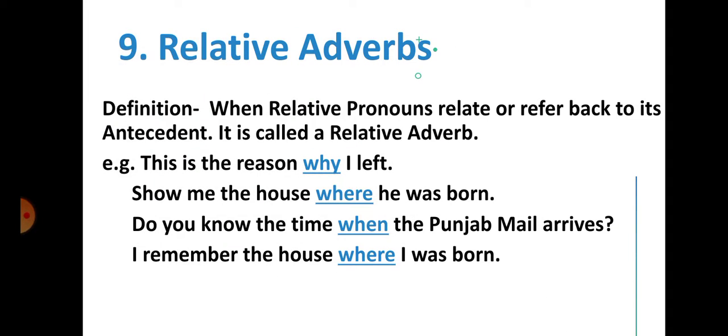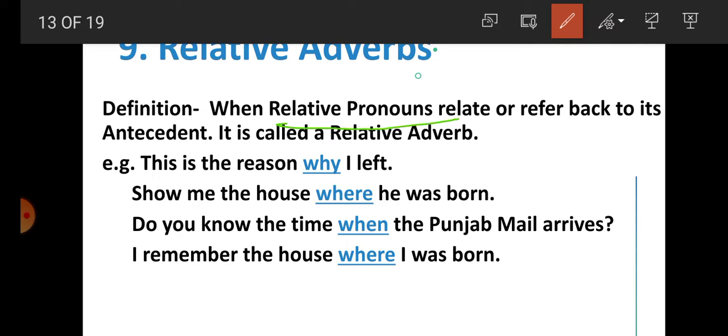Number 9, relative adverb. What is relative adverb, students? When a relative adverb relates or refers back to its antecedent, it is called a relative adverb. For example, this is the reason why I left. Here, students, the adverb is why and the antecedent is reason. So the adverb why is qualifying the verb left. Second sentence, the adverb where, it qualifies the verb born.